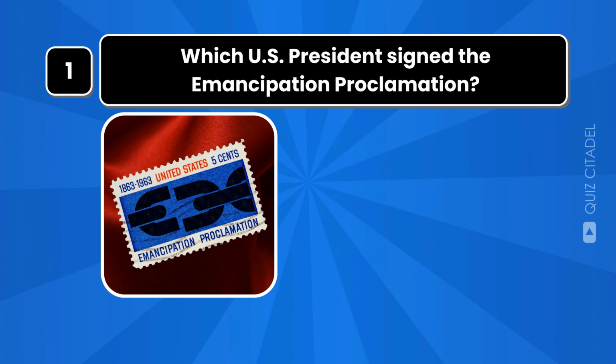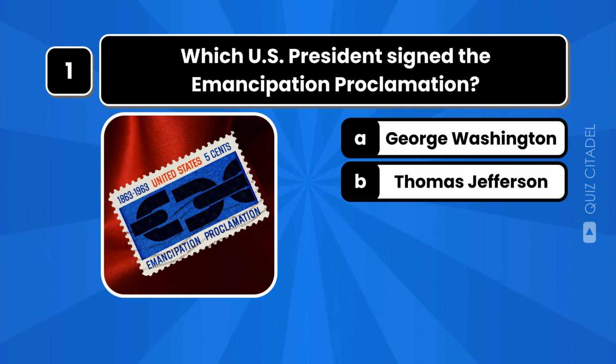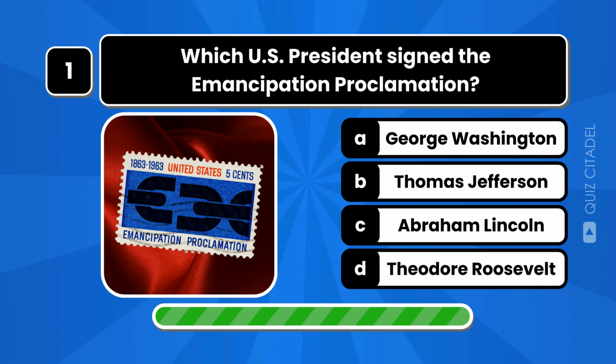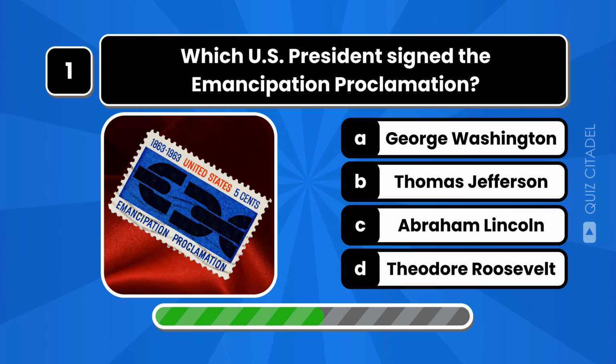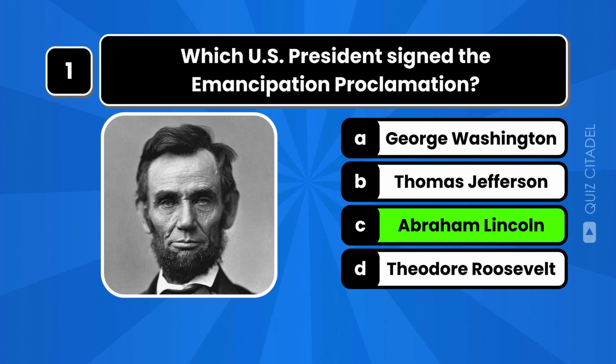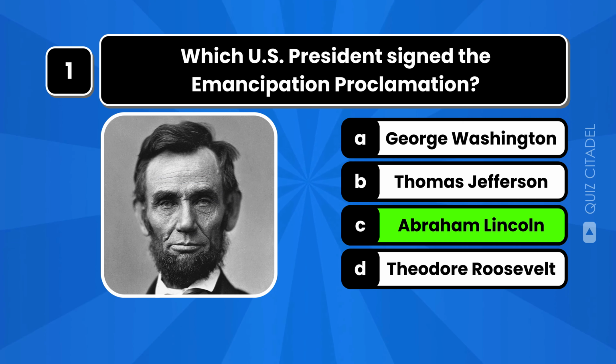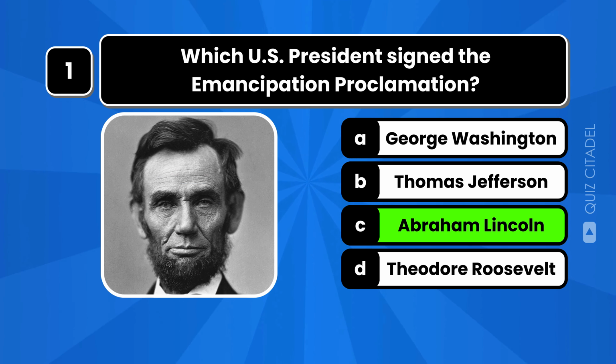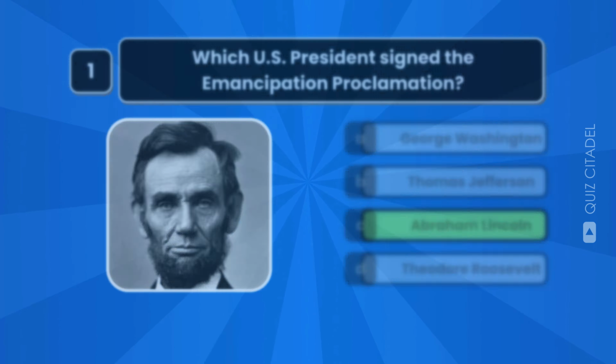Which U.S. president signed the Emancipation Proclamation? Abraham Lincoln issued the Emancipation Proclamation in 1863 to free slaves in Confederate territories.